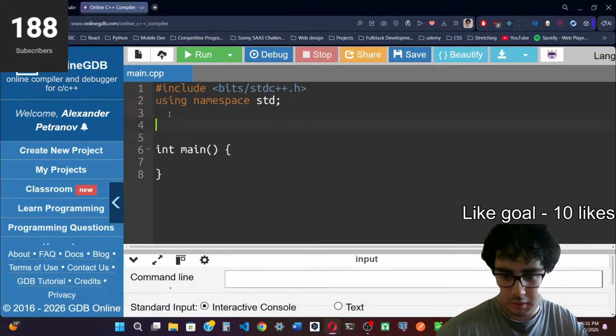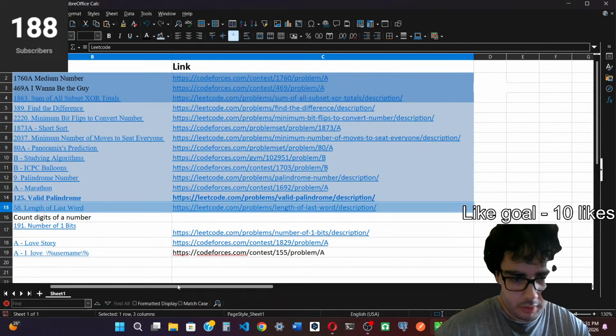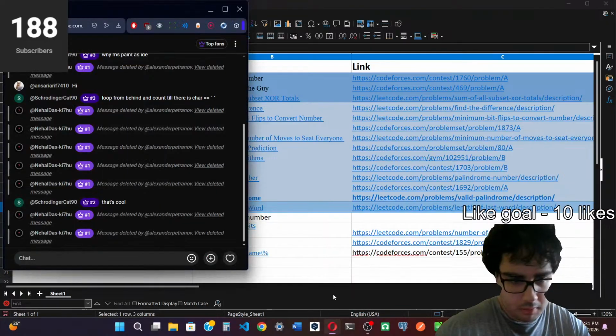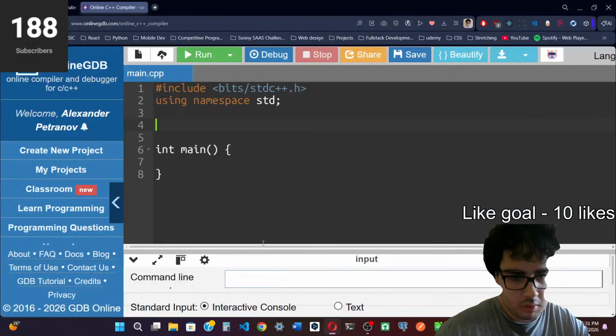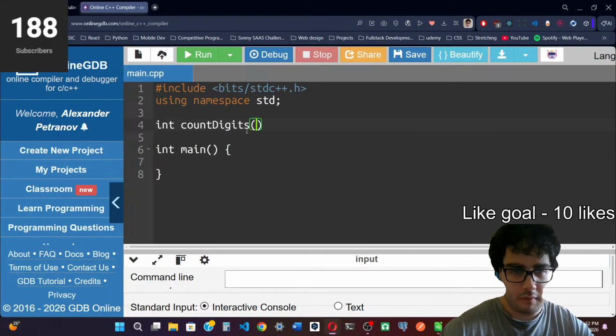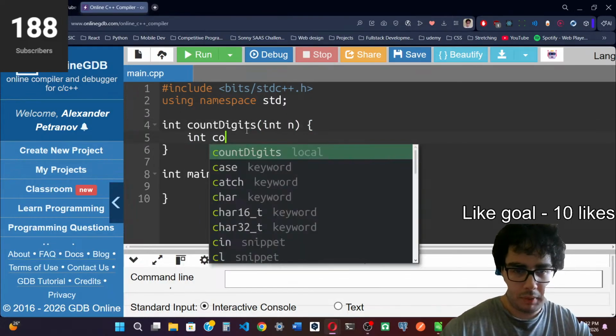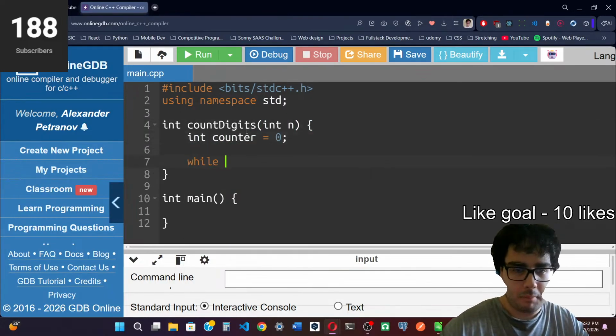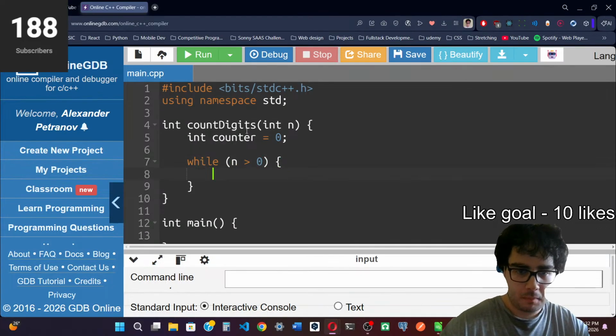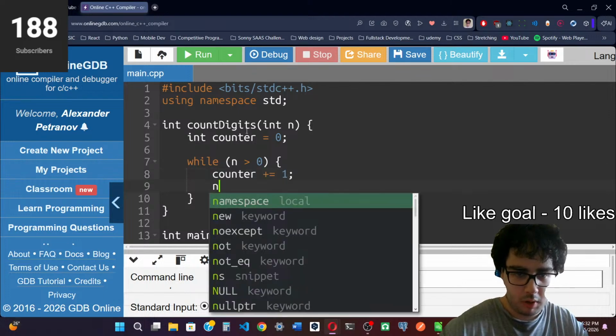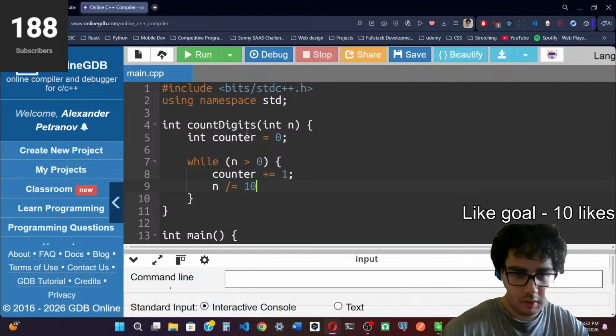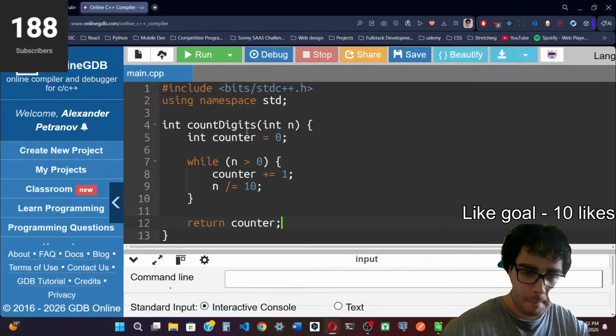We have count digits of n, and we keep a counter. While n is greater than 0, we increment the counter by 1, and then we divide n by 10. Then we return the counter.